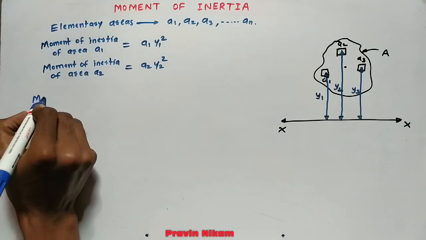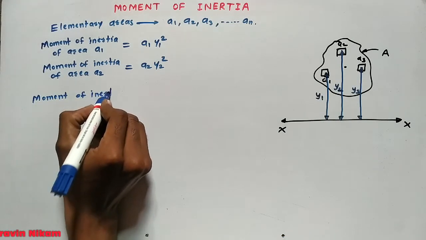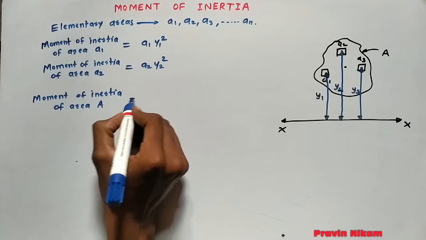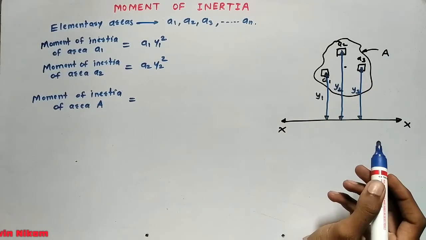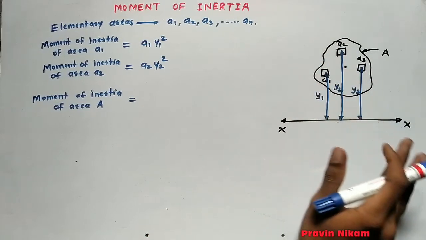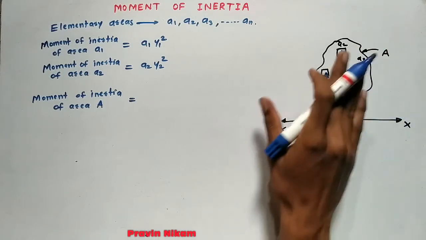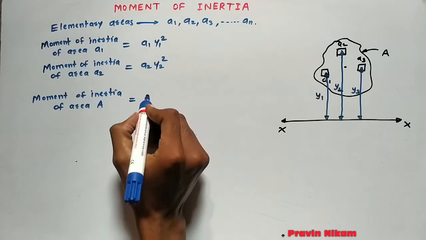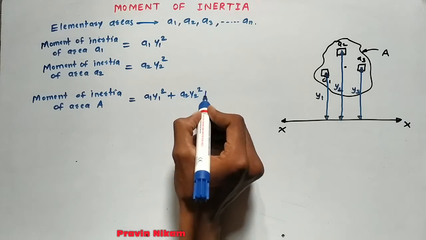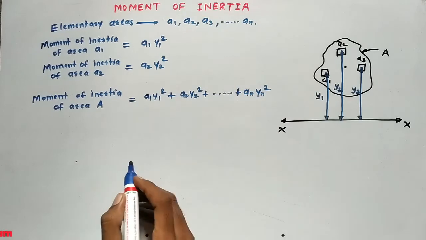So total moment of inertia of area A, which we have divided into n number of areas, is nothing but the summation of all the moments of inertia. So that is equal to A1 y1 square plus A2 y2 square plus up to AN yN square.